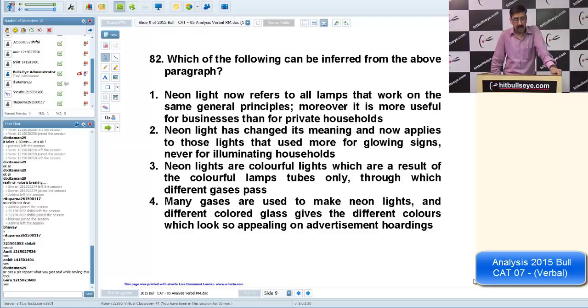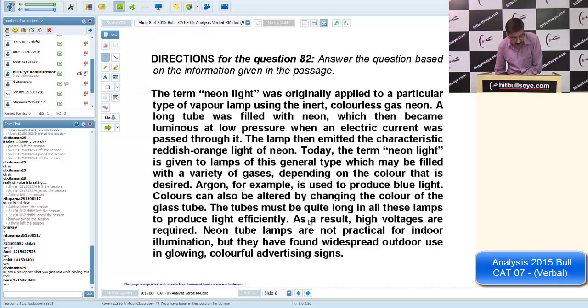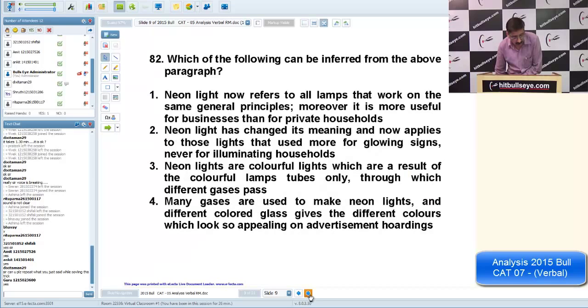So nowadays neon light refers to all lamps that work on the same general principle. Moreover, it is useful for business rather than private households. So I think the first is the right inference. This is where I am moving my arrow: first option, 82nd question, answer number 1. Which particular line is it based on? As a result, high voltage, the last few lines and this inference.